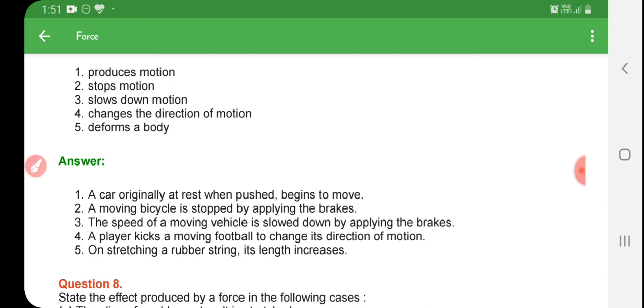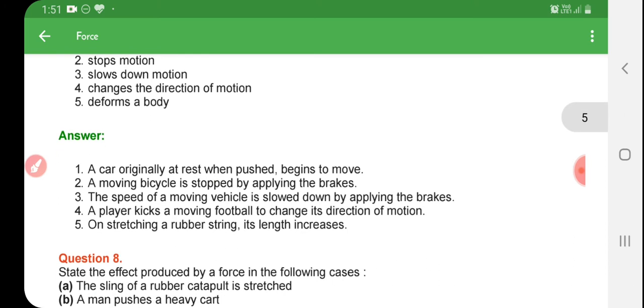When we apply a force, the car changes from rest to motion. Stop motion: a moving bicycle is stopped by applying the brake. How can we stop the vehicle? By applying the brake.